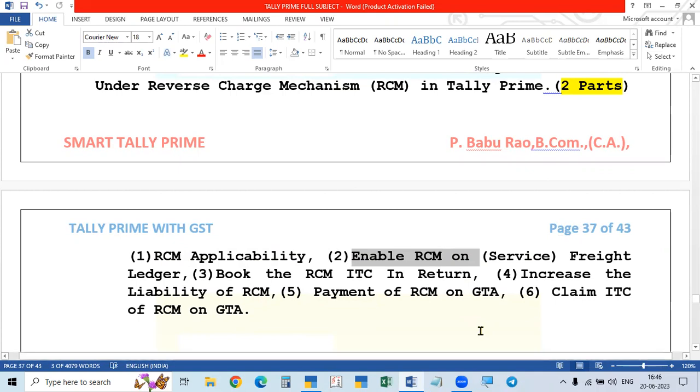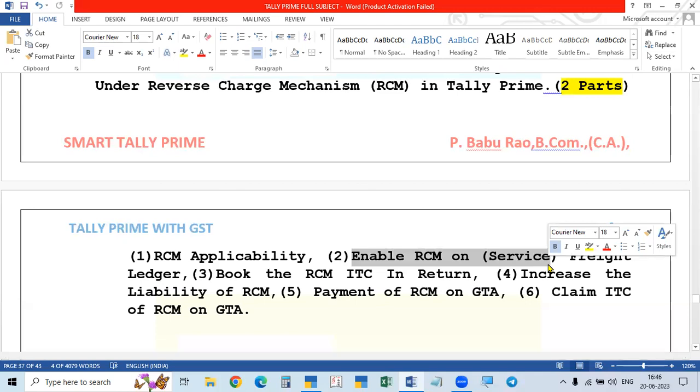It is not a stock item. On that account, the service which we receive, we have to make the setting. Only for that service is RCM applicable. So only for GTA it is applicable. All other services are not applicable; they will be just like day-to-day expenses. So in the service account, we have to open the account for the service. In that service account, we have to enable RCM, and for the whole company we have to enable RCM, and for that particular service, such as GTA, legal charges, or lawyer fees, it has to be enabled.